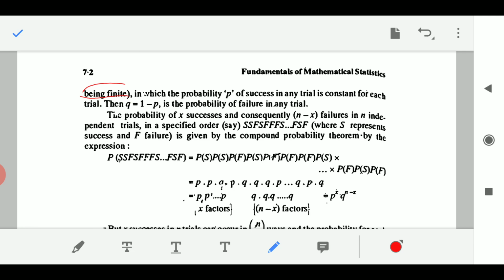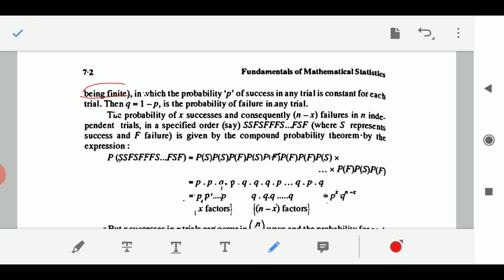Suppose I am tossing a coin n times, or doing an experiment n times, and I am noting its success. When I say head is a success, then tail will be failure. So I have defined success and failure in this manner. Suppose I have tossed a coin 10 times and got 7 heads, that means 7 successes and 3 failures. Obviously there is nothing in between.